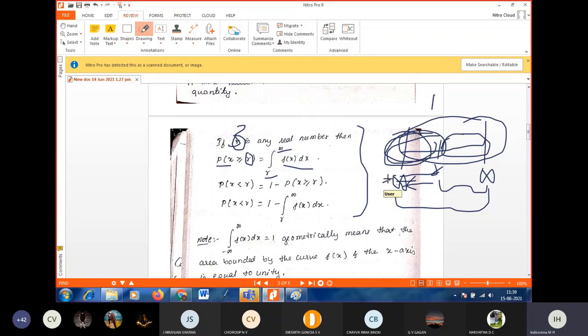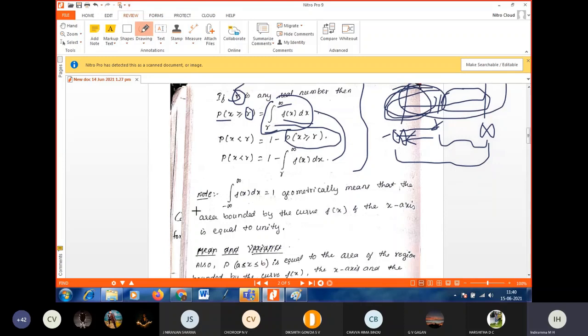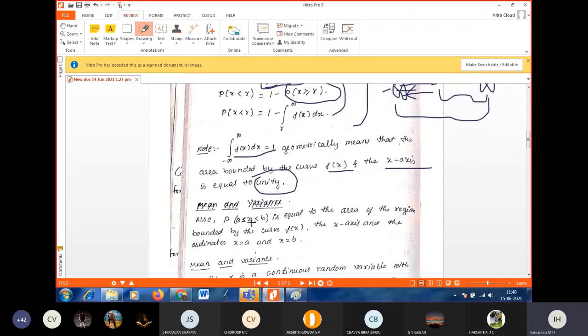Only thing is that there we are considering summation, here we are considering integration. Next, p of x less than r can be written as 1 minus the probability of x greater than or equal to r, that is r to infinity, because we already found r to infinity and can make use of it here. While solving the problem, we will get clarity on that. As I told you, the integral from minus infinity to plus infinity of f of x dx is equal to 1. Geometrically it means the area bounded by the curve f of x and the x-axis is equal to unity, that is, 1.